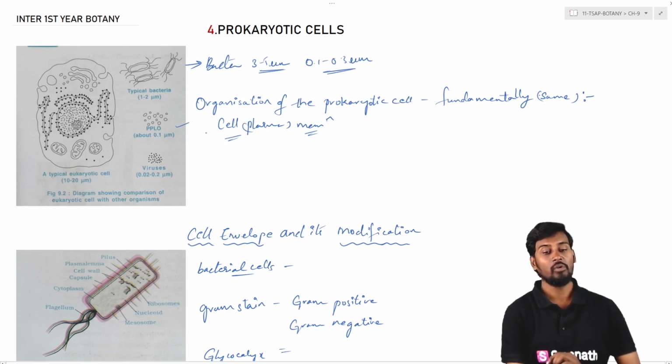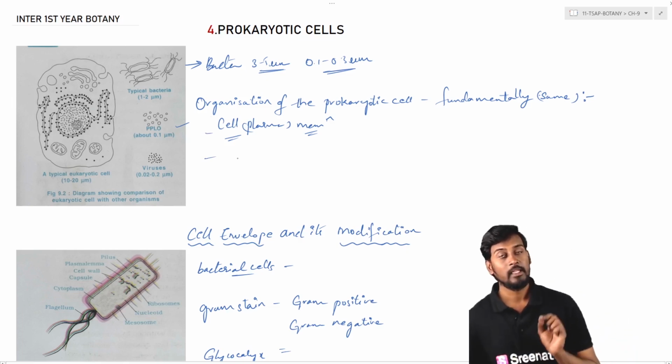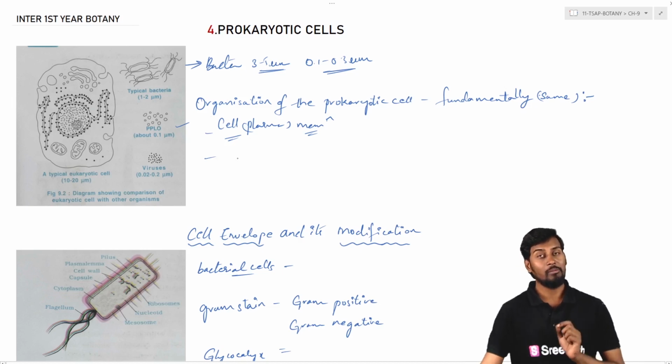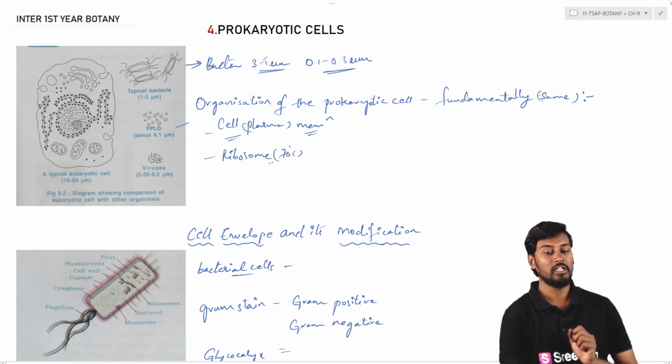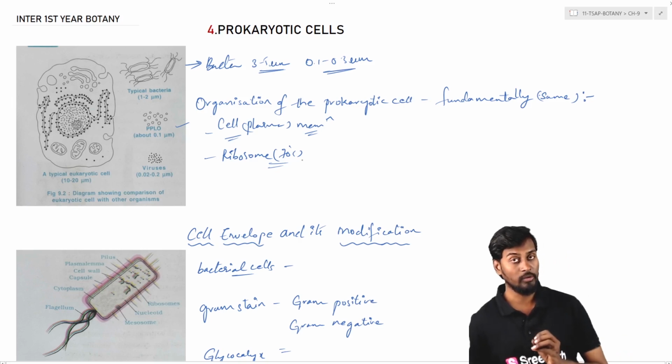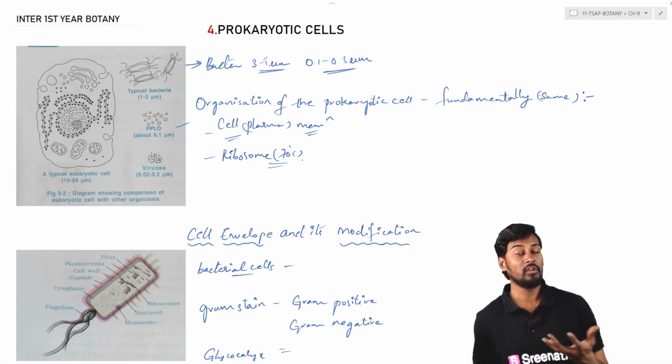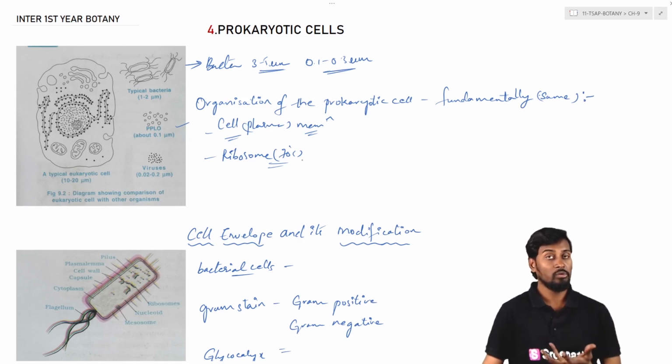Next, in terms of ribosomes, here the ribosomes are 70S ribosomes. So 70S ribosomes are involved in protein synthesis, and these are similar to the 80S ribosomes in the case of eukaryotic cells.